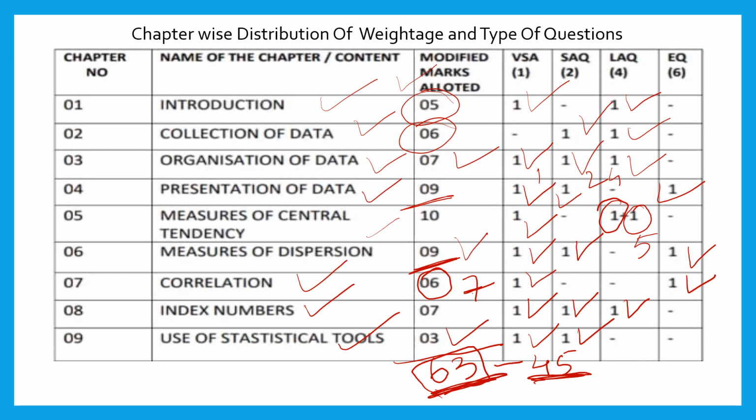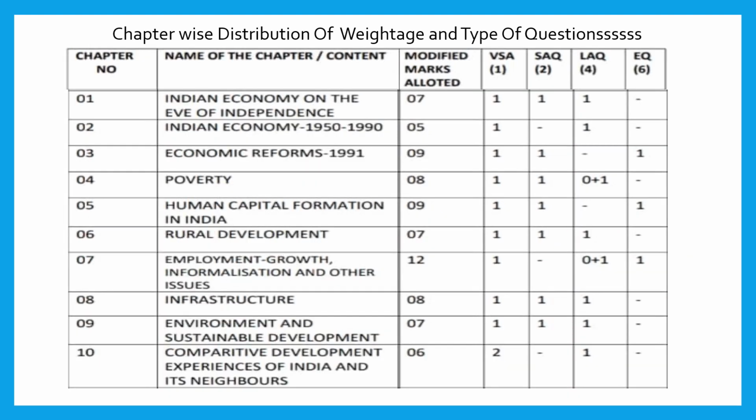If you leave the choice and attend the required questions, then you will get a maximum of 45 marks from part A. The remaining 55 you have to score from part B to get 100 on 100.